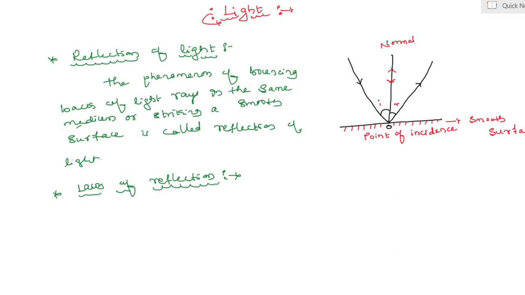The first law is the angle of incidence is equal to the angle of reflection. It means they lie on the same plane at the point of incidence. That is the first law of reflection. The angle of incidence is always equal to the angle of reflection.